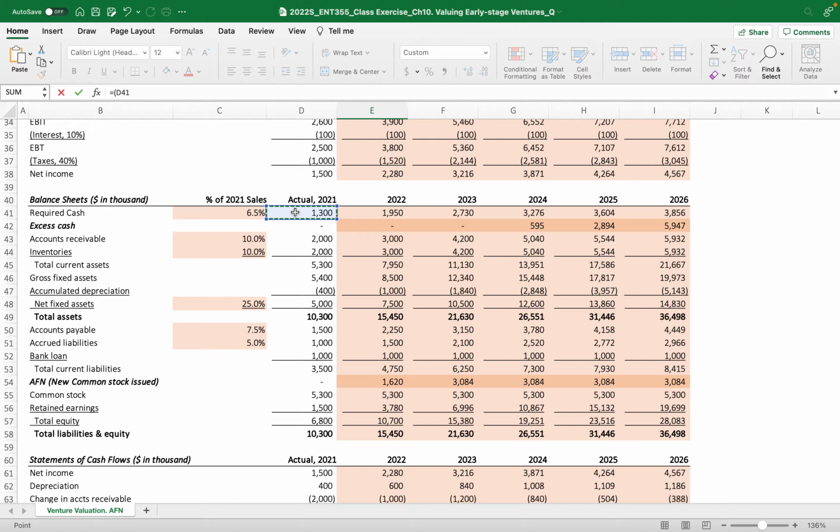So here, and plus the accounts receivable, right, plus the inventory. Again, remember, we do not include the excess cash. It's not working capital. And minus,